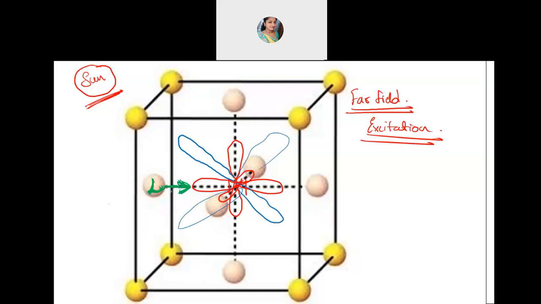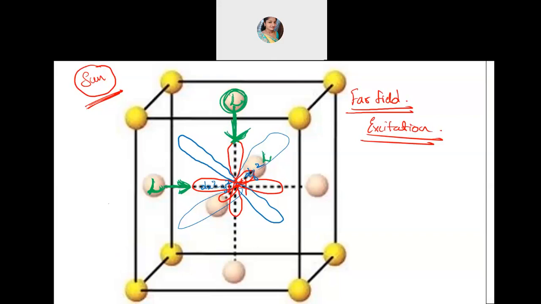Who is exactly experiencing the ligand, on the path of the ligand? Only these orbitals: the d x square minus y square orbital, and the d z square orbital. From all directions you can see the ligands coming. Now I will show you the top one. The top ligand is coming, so exactly you can see an orbital over here. This will experience a repulsion, that is dx square minus y square.